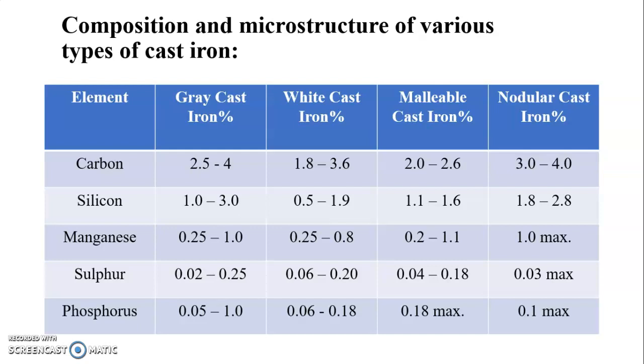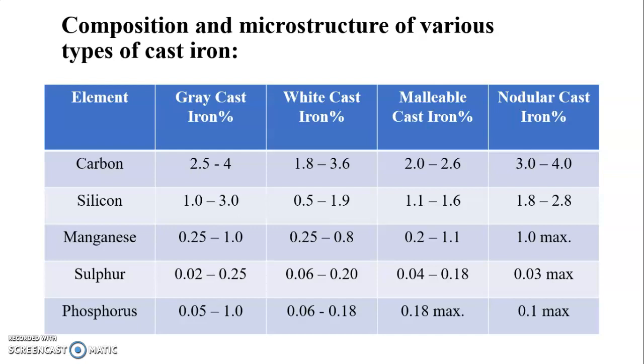Then the second element, silicon, is present in grey cast iron at 1% to 3%. In white cast iron, 0.5 to 1.9%. In malleable cast iron, it will be 1.1 to 1.6%. And in nodular cast iron, it will be 1.8 to 2.8%.